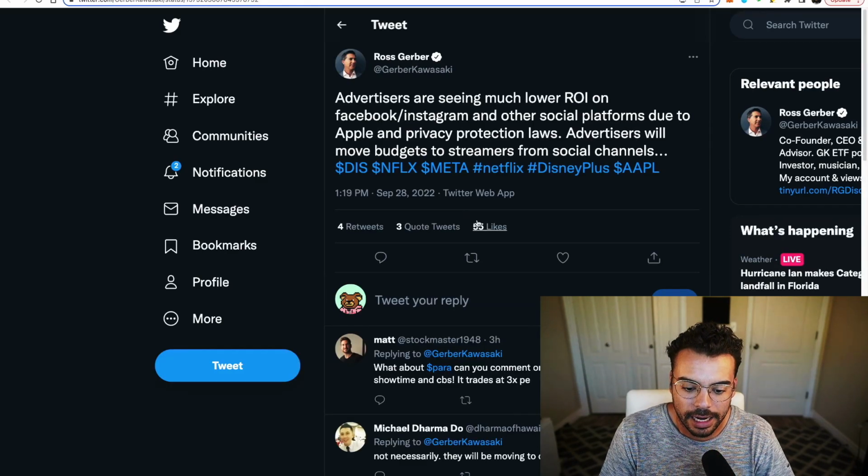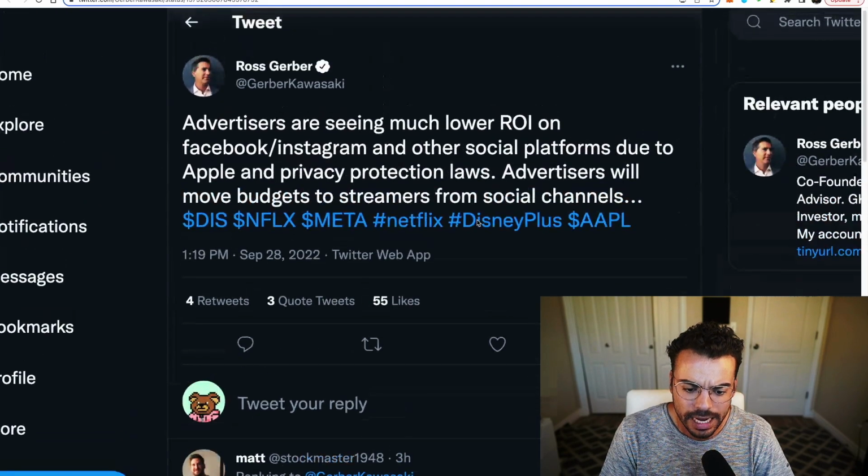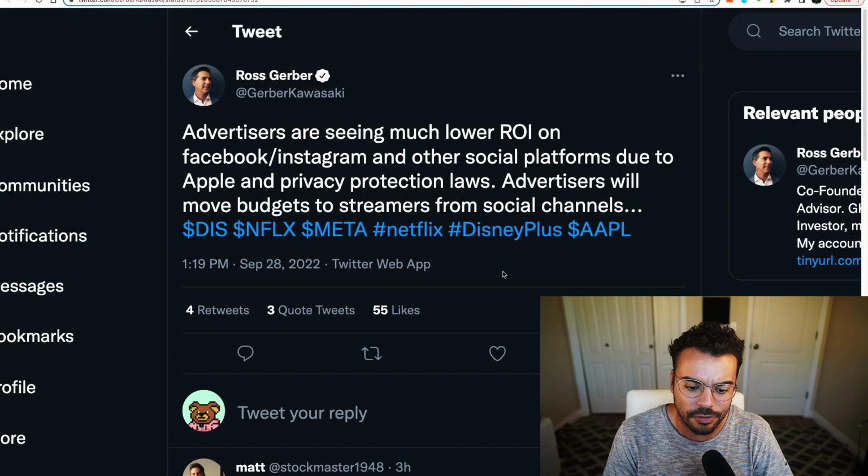The other thing that I found interesting about this tweet was that advertisers are seeing a much lower ROI on Facebook and Instagram. And a lot of this is due to the fact that a lot of these clicks are just fake. Whether it's Google, Instagram, Facebook, Pinterest, wherever you're running ads, a good portion of these are just fake. So a lot of this return on investment that companies are seeing decrease is coming from ad bots and scams, things like that. And when these ads move to other channels, or if they want to be enhanced on existing channels like Facebook and Instagram, Verasity is going to be a key product for them to use as they grow their ad spend and grow their businesses.